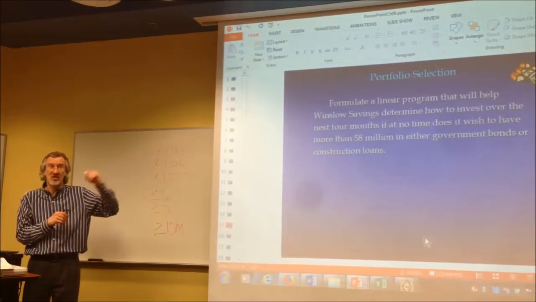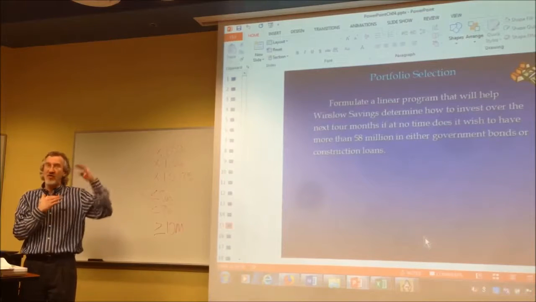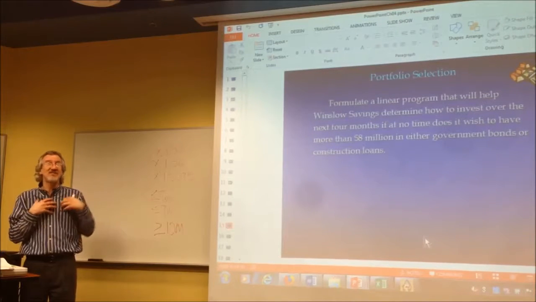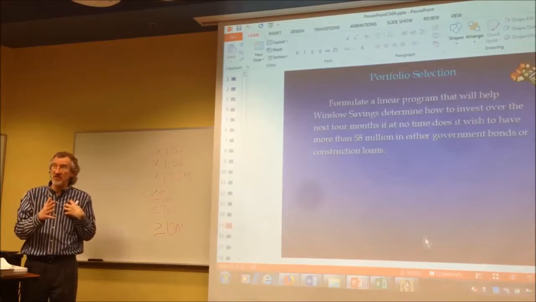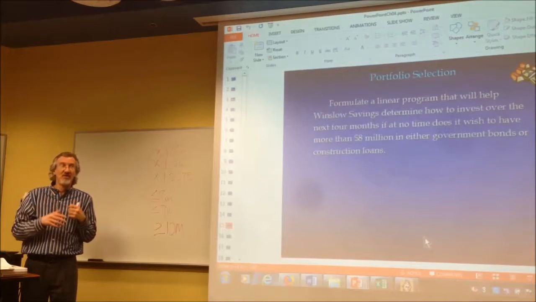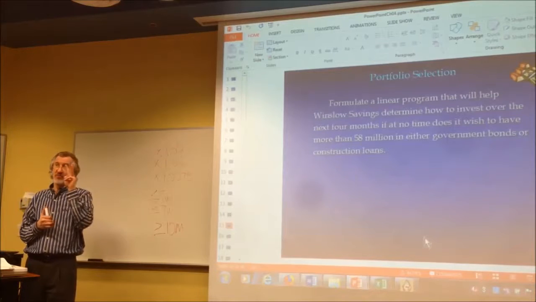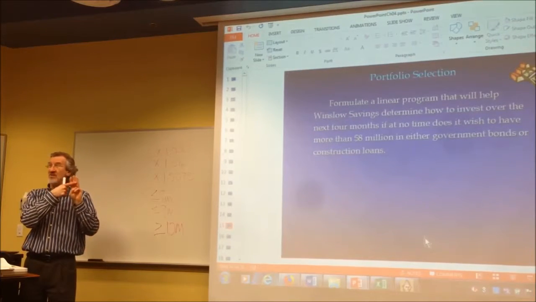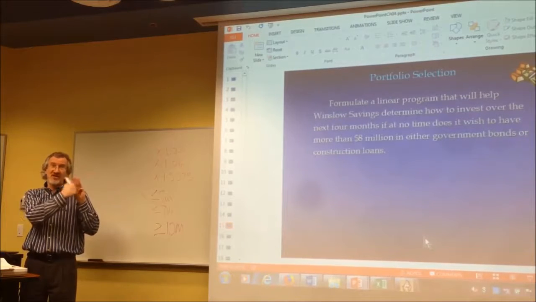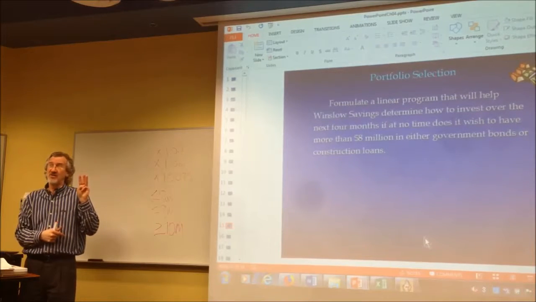So construction. Now think of the choices we have over the 4 months. Are you ready? Because this is what has to be decided. How much are you putting in to which investment, which month? In month 1, we have 3 choices. Government, construction, and that savings account, right? Those are 3 variables, because those have to be decided right at the start.